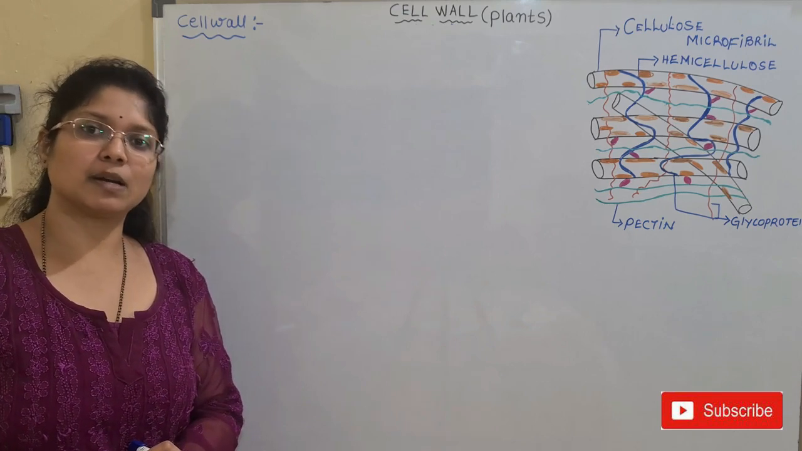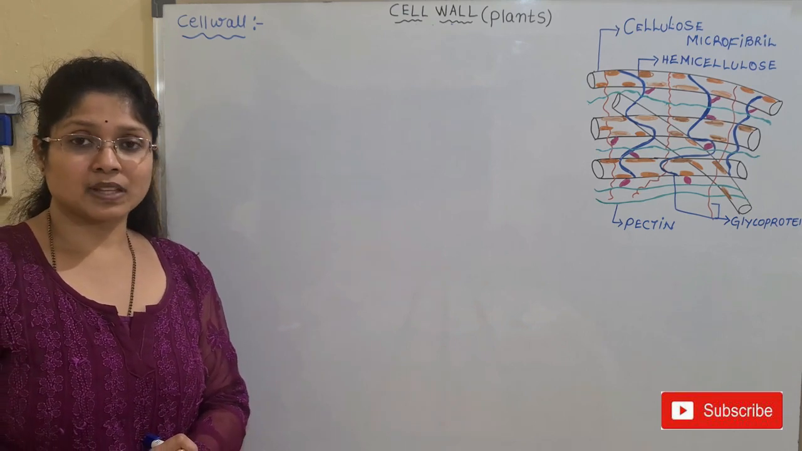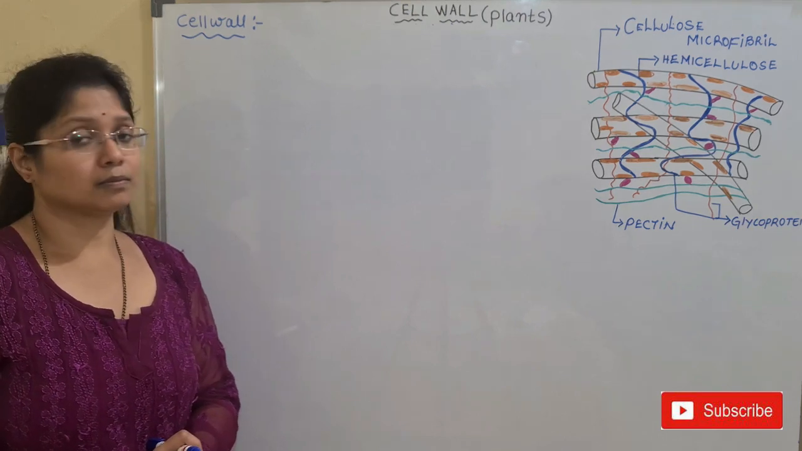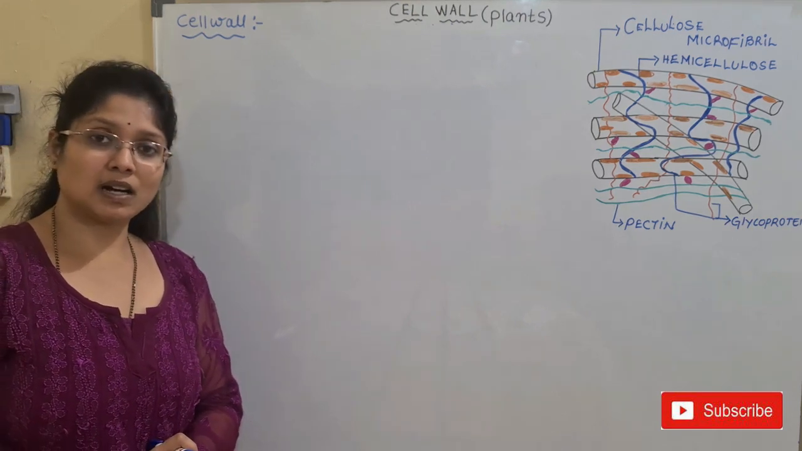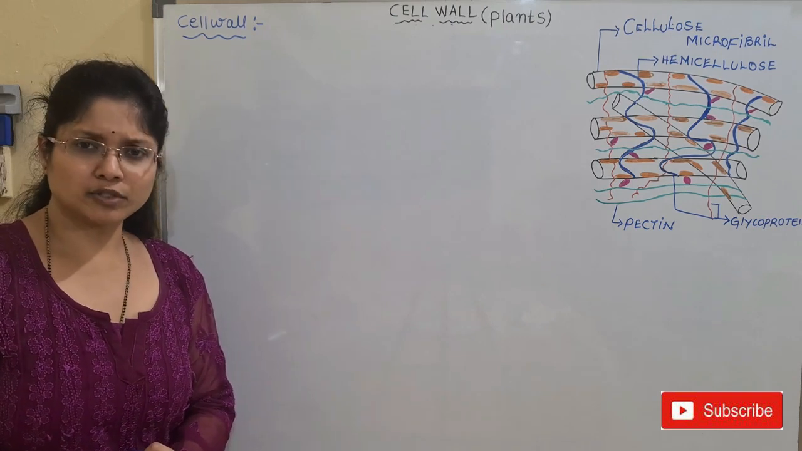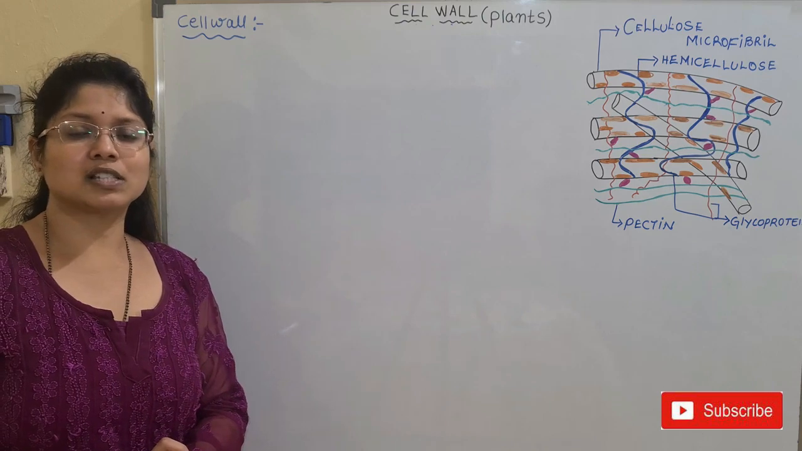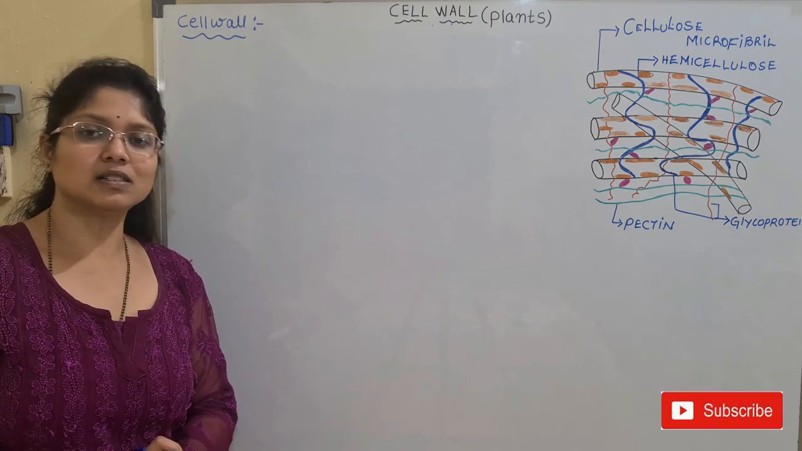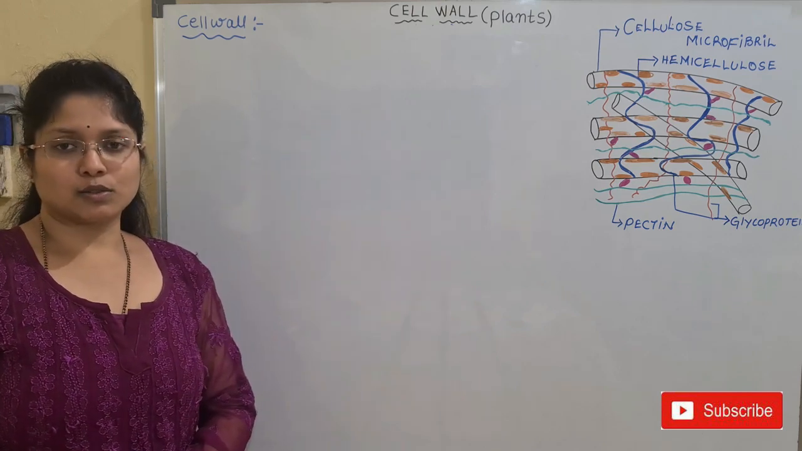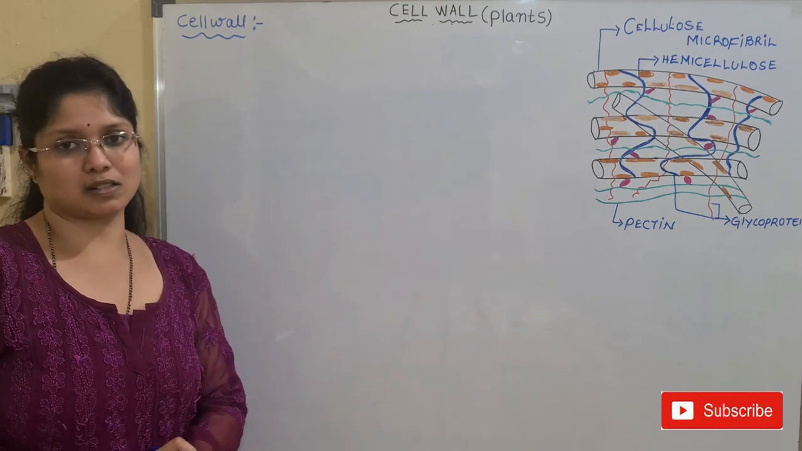The fungi are made up of chitin, which is a different kind of polymer, and we have cellulose, which is present in the plants, and also in the protista we have the cellulosic cell wall. The majority of the protists lack the cell wall. If the cell wall is present, it will be a cellulosic cell wall. And coming to the cell wall of the plants, today we'll be discussing the plant cell wall.